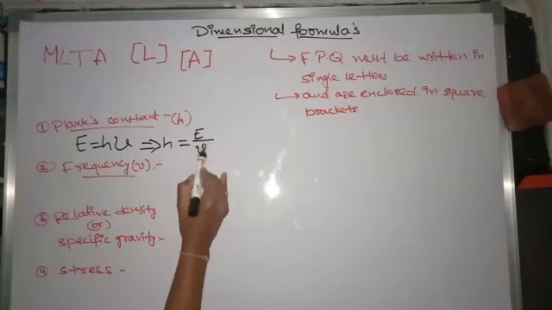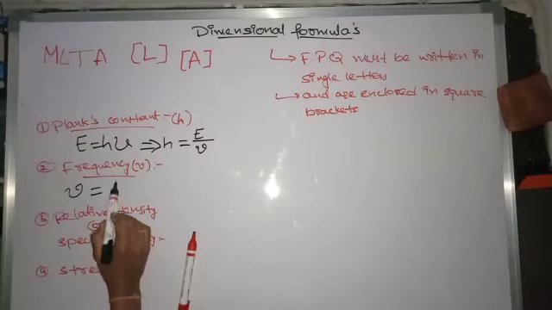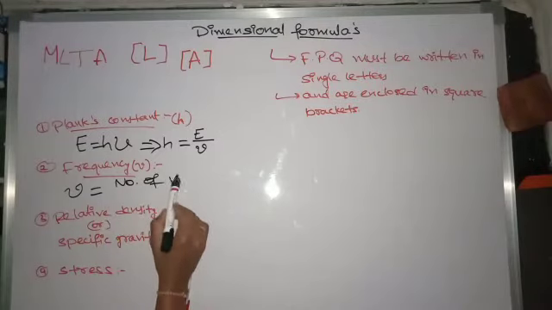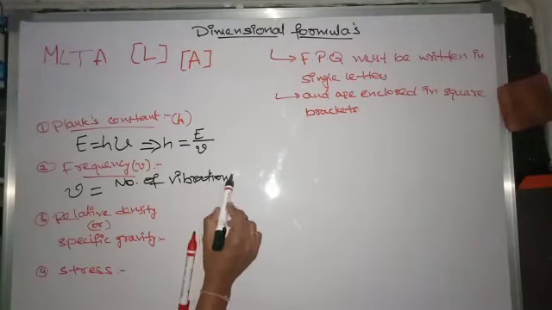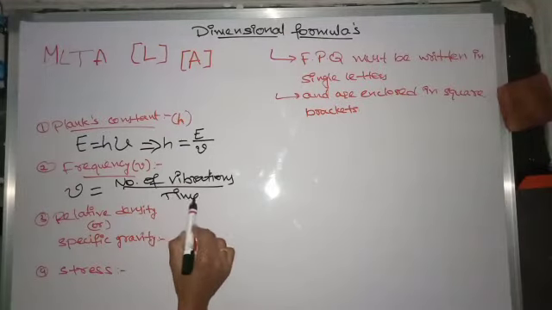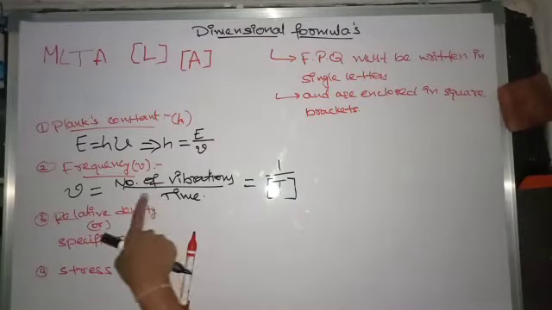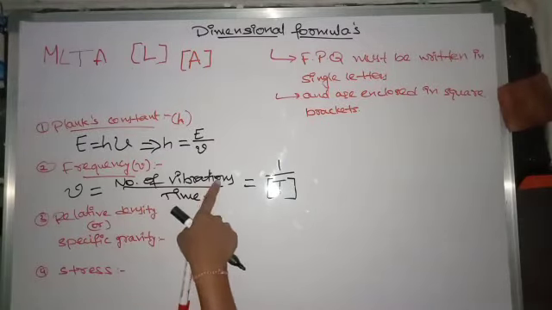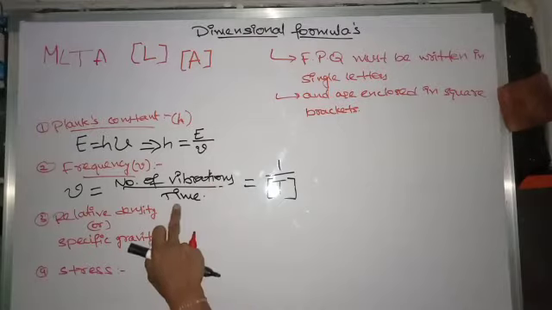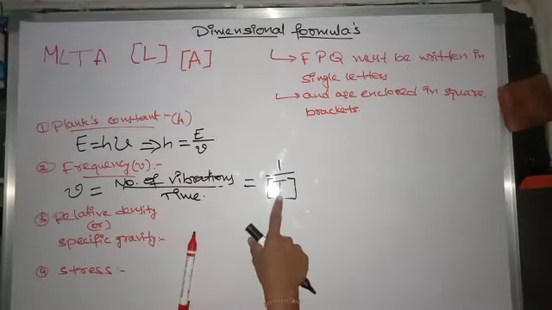And what is nu? What is frequency? Frequency is equal to number of vibrations per time, so this can be written as 1 by T. The number of vibrations is just a number, so there will be no unit for it, and time can be denoted with capital T, enclosed in square brackets.